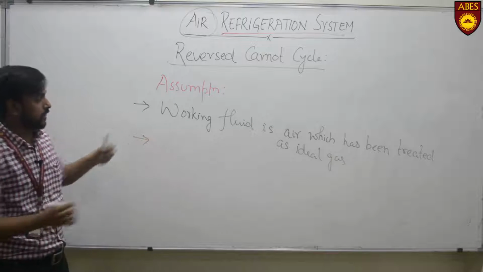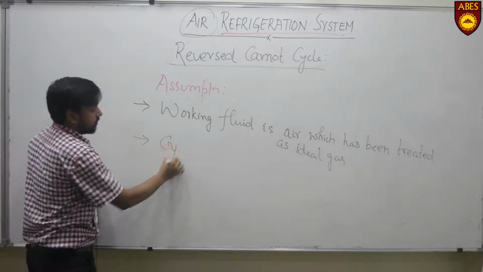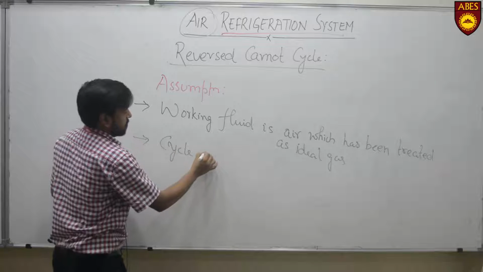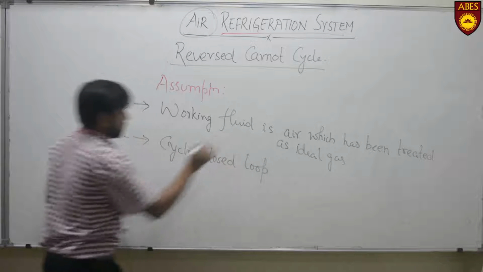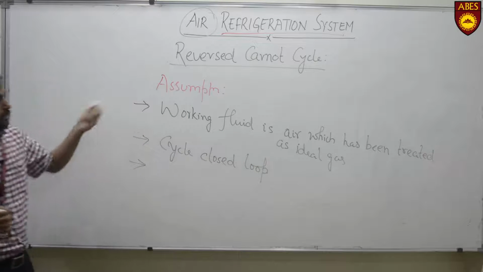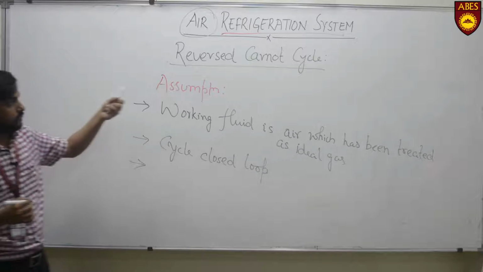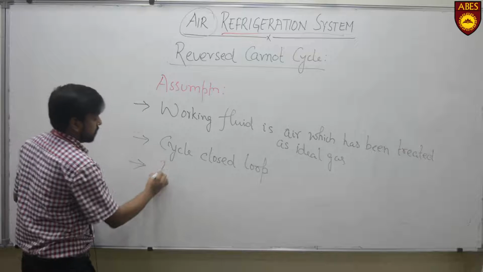The reverse Carnot cycle is assumed to be a closed loop cycle. The third one, all the internal processes carried out in reverse Carnot cycle are reversible.